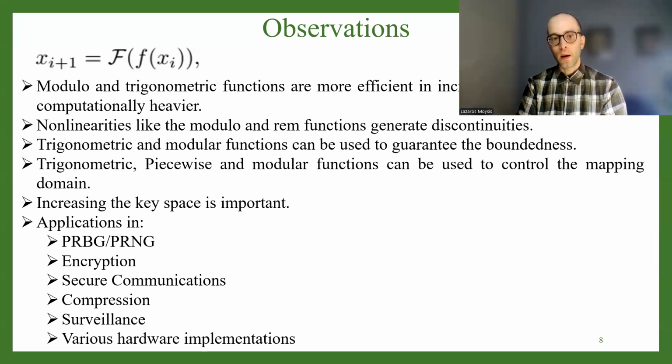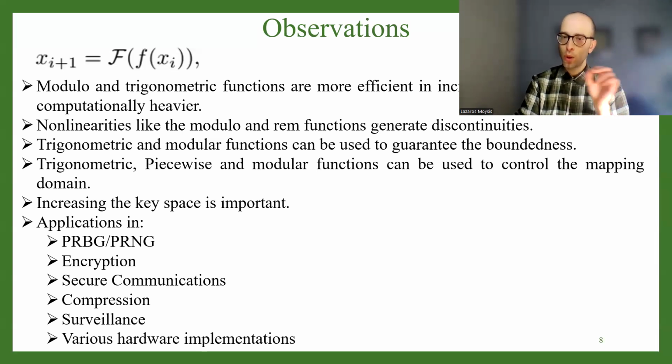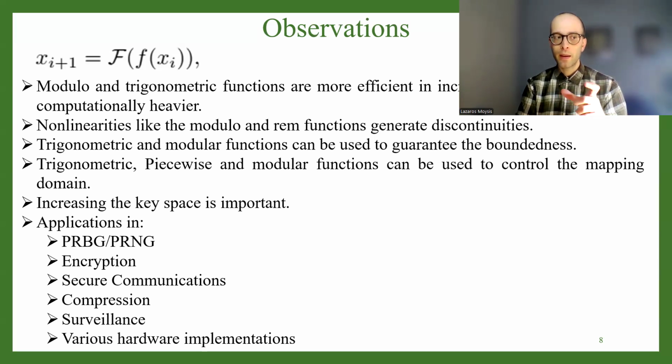Also, specifically for the modulo operation, the REM function, we know that it can generate discontinuities in the map. And these discontinuities are very desirable because they can create robust chaos, but also, because we discard information through the modulo, they give some additional security against parameter estimation attacks. So this is a very good result.